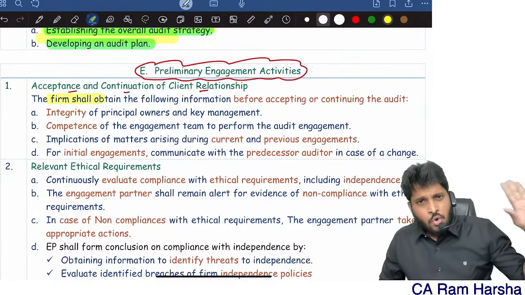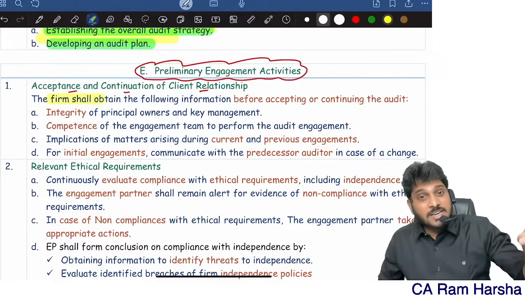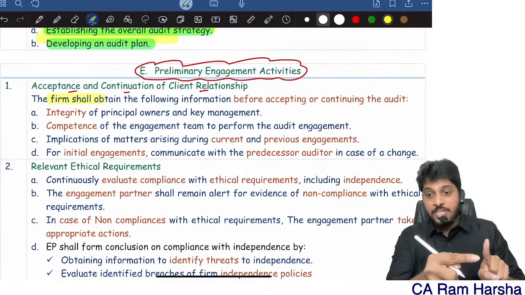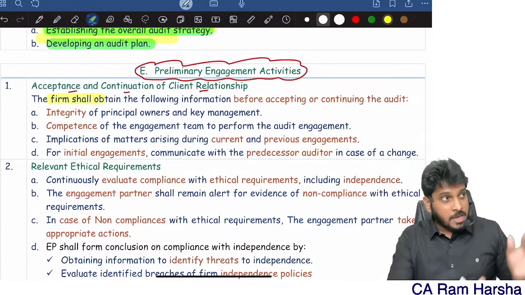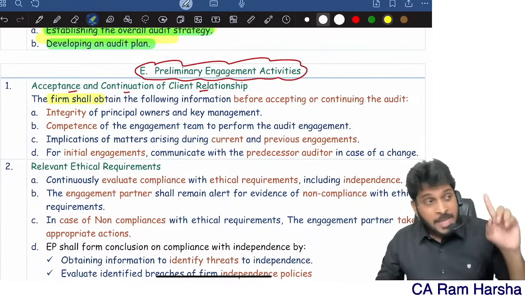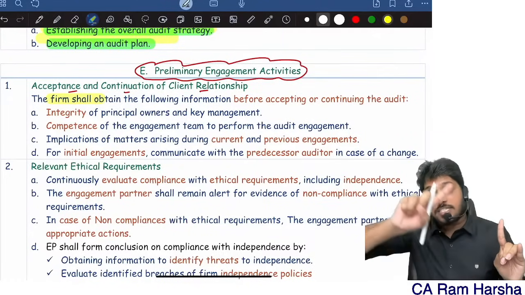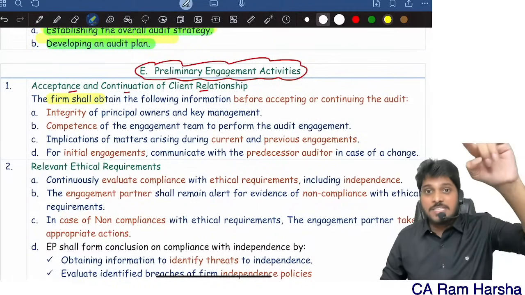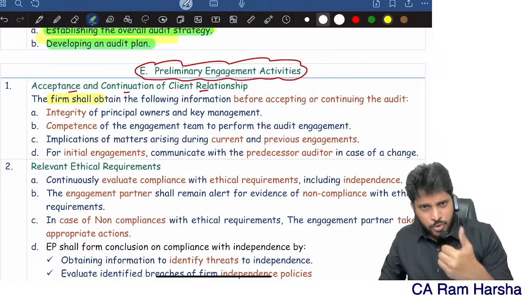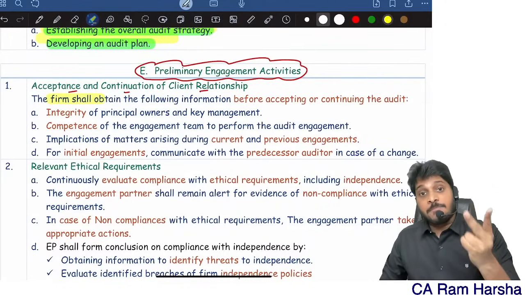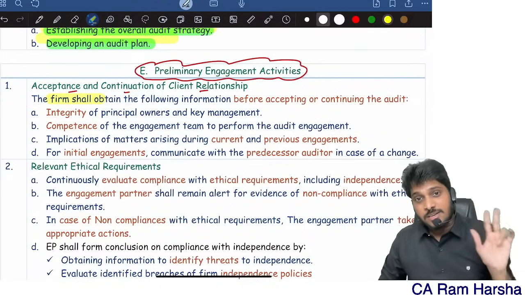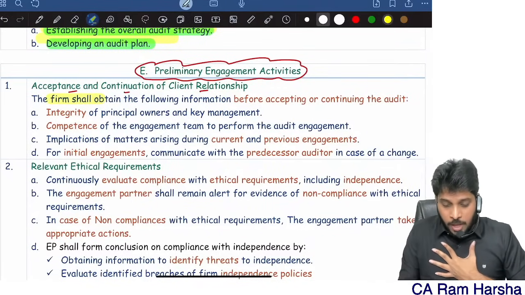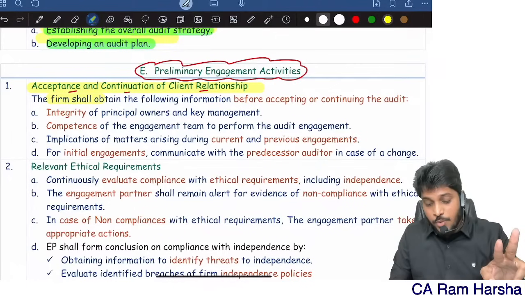Suppose I have an existing client for whom I am already doing company audit. The existing client is asking me to do income tax audit also. That means I am going to accept a new engagement from an existing client. Or for an existing client, I completed 5 years of audit, and the client is asking me, sir, can you accept the appointment for the next 5 years also? Then it is continuation of an existing engagement with an existing client. So one, new engagement from new client. Two, new engagement from existing client. Three, continuation of existing engagement with existing client. If any of these three proposals came to you, what does a firm have to consider? Those points are covered under acceptance and continuation of client relationship.